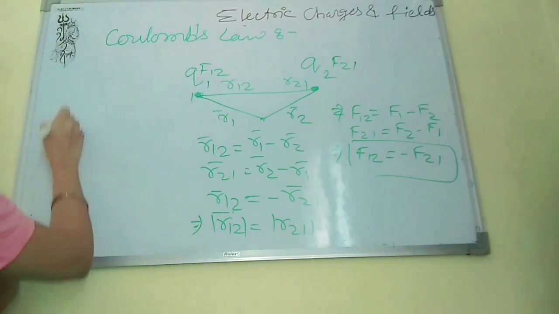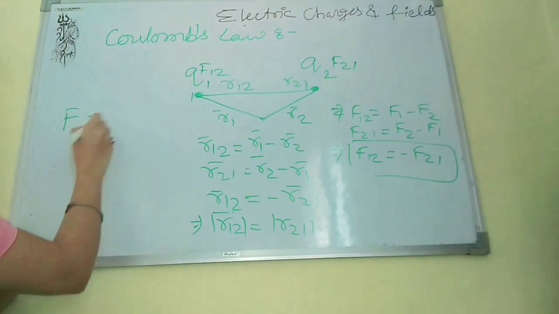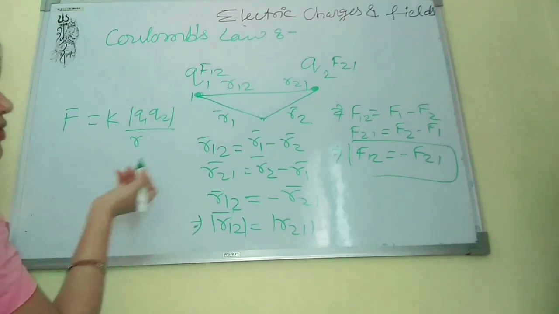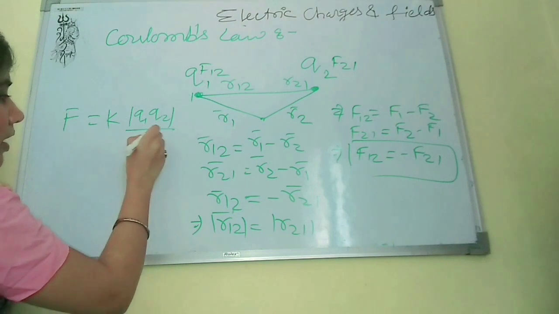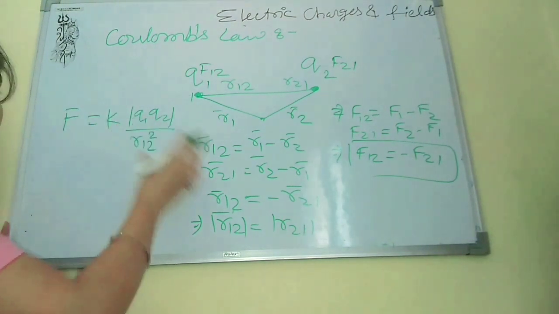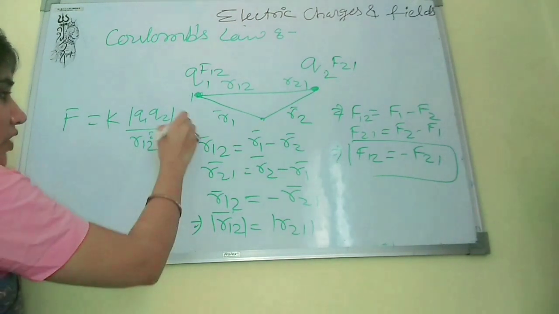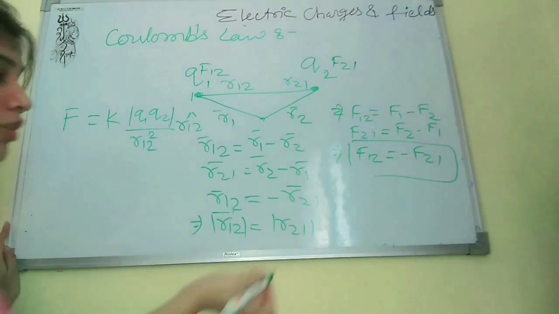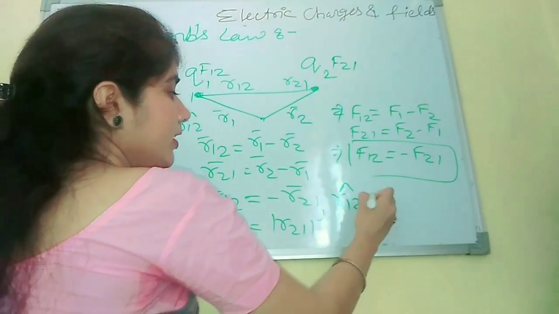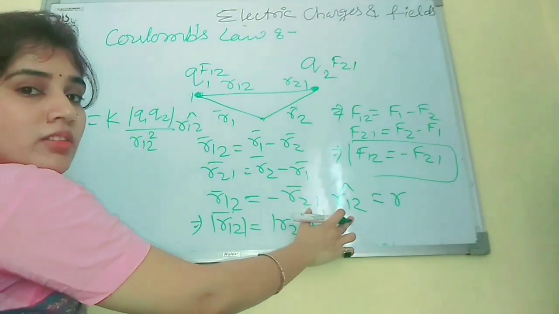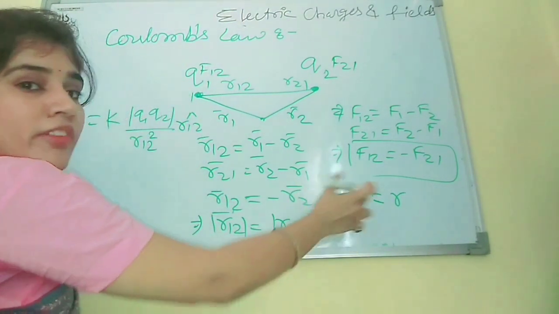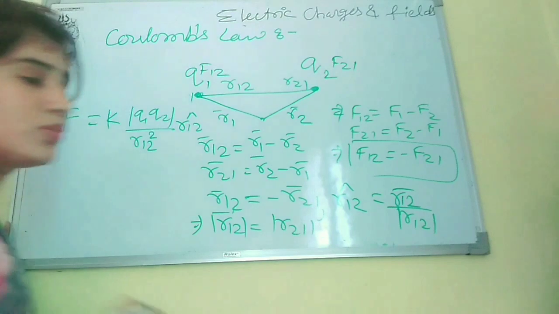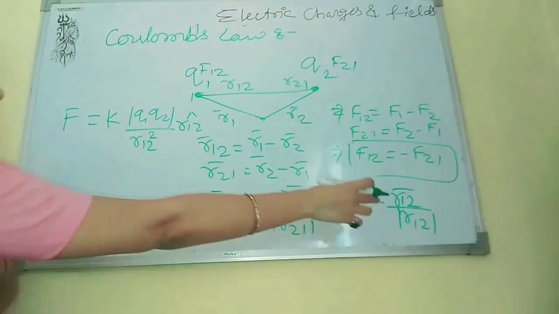Okay. Next, we just saw the basic expression of Coulomb's law: F equals k times the magnitude of q1 q2 upon r squared. If we express it in vector form, we put a unit vector, r12 with a cap to show it is a unit vector. The unit vector of r12 can be expressed as the vector r12 upon the magnitude of r12, and we will put it here.